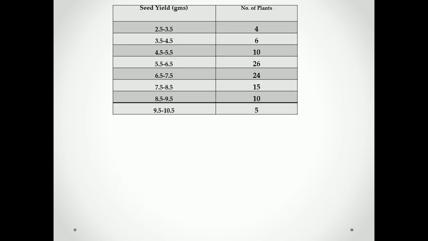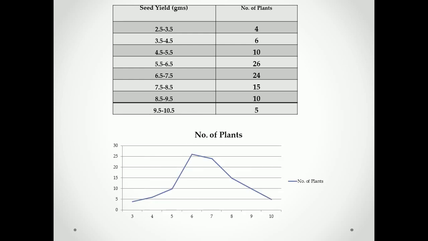The same data is there, seed yield and number of plants: 2.5 to 3.5, 3.5 to 4.5, same data. We will plot a frequency polygon. You can see for this class 2.5 to 3.5, the midpoint is 3.